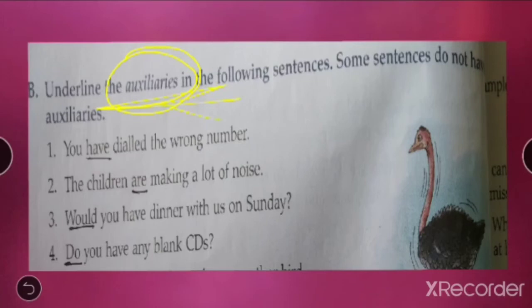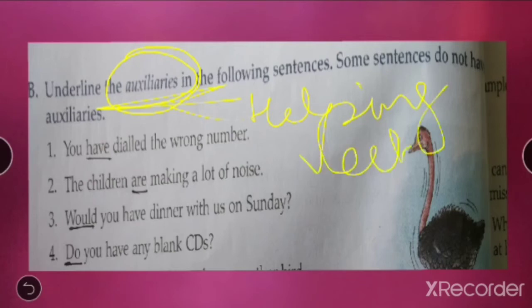Auxiliaries means helping verbs. Okay, students, helping verbs. Now some sentences may not have helping verbs. Why may they not have helping verbs? Because there it might be used as main verbs. That you have to take care.